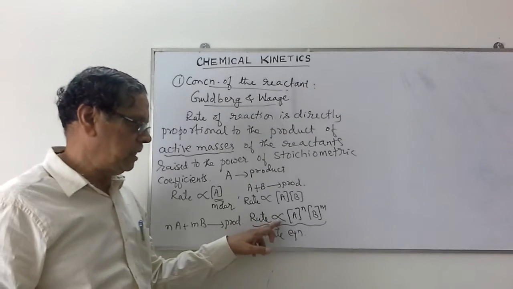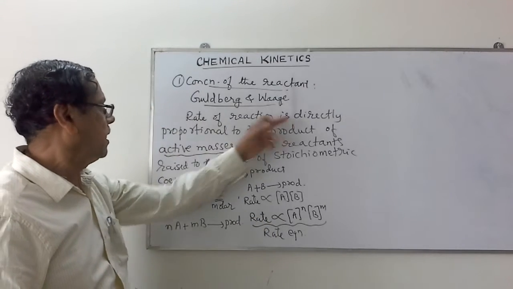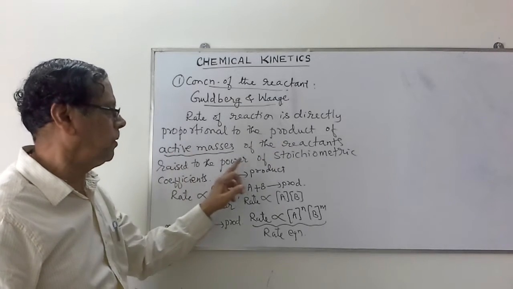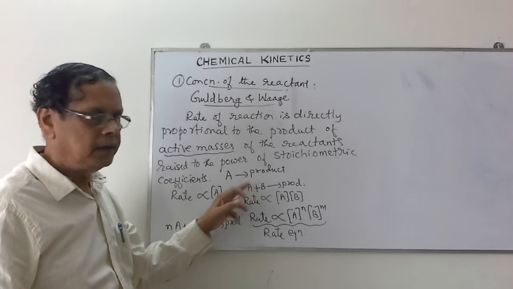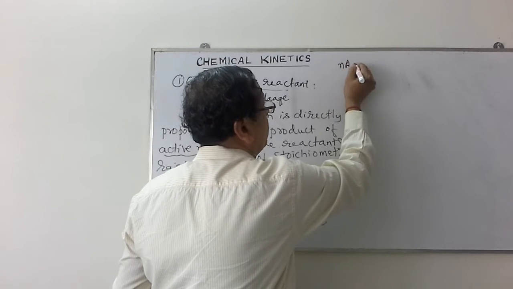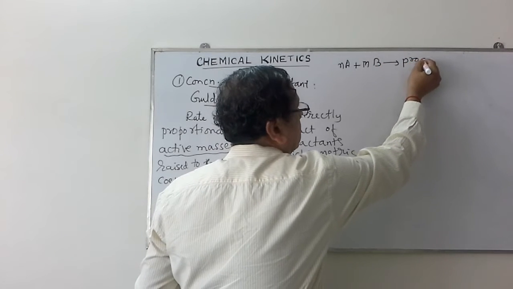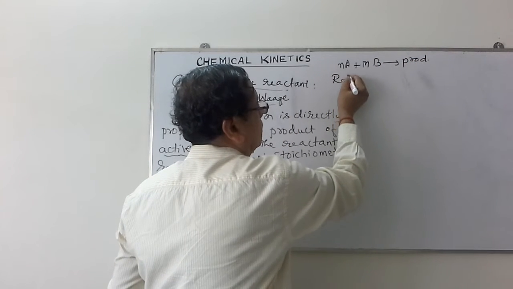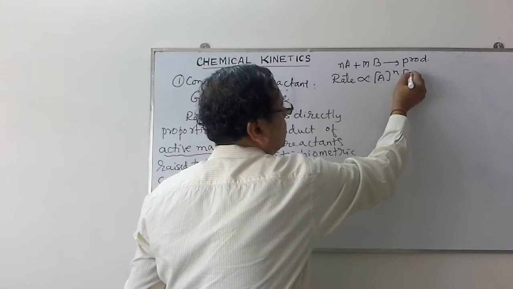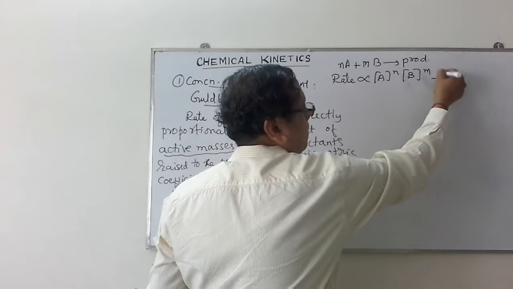But here there is a proportionality sign. So we consider that the rate of a reaction is directly proportional to the product of active masses of the reactants raised to the power of stoichiometric coefficients. Then let us consider once again the same reaction, n molecules of A plus m molecules of B, giving rise to some products. And according to rate law, we write this as rate is proportional to concentration of A to the power n, concentration of B to the power m. Let us say this is equation 1.